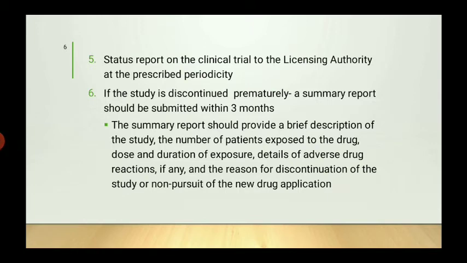Another responsibility of the sponsor is the status report of the clinical trial to the licensing authority at prescribed periods. The status of the trial should be sent to the licensing authority periodically, like every 3 months or 4 months. If the study is discontinued prematurely, a summary report should be submitted within 3 months. So if for a certain reason the study needs to be closed, that summary should be submitted to the regulatory authority within 3 months.